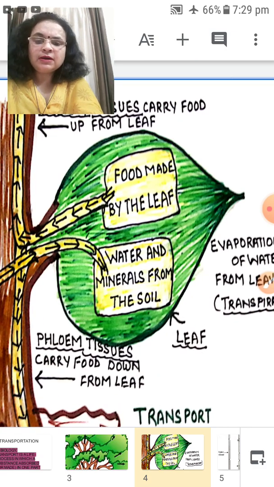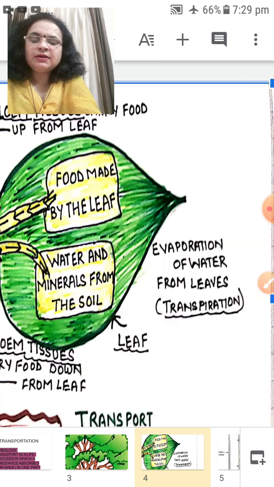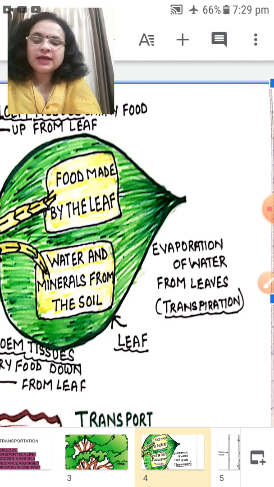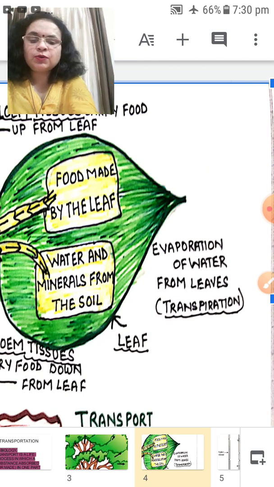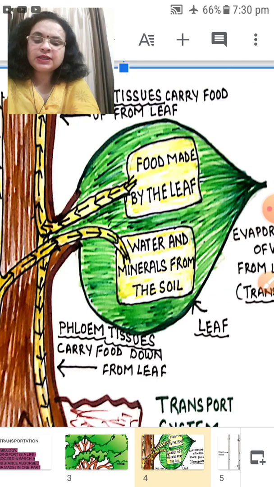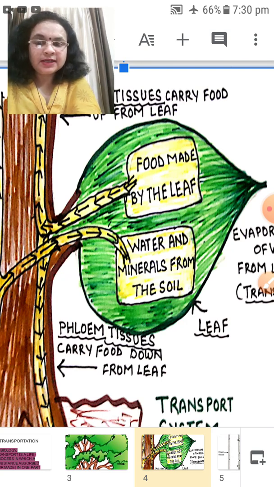The leftover water, which is not required for the preparation of food or for photosynthesis, evaporates outside from the leaf. This evaporation, or coming out of water in the form of vapor from the leaf, is known as transpiration. What is it known as? Transpiration.